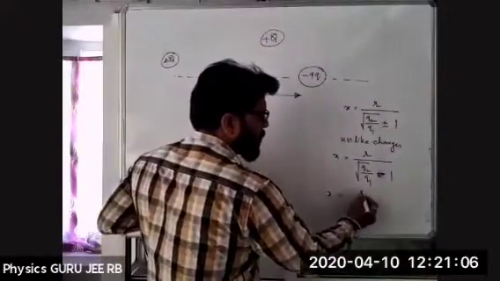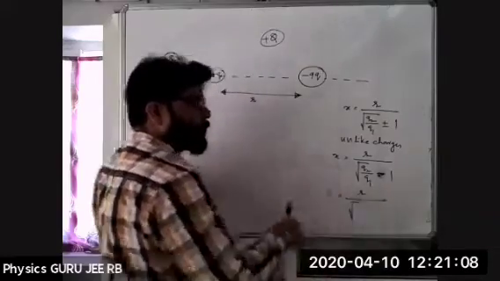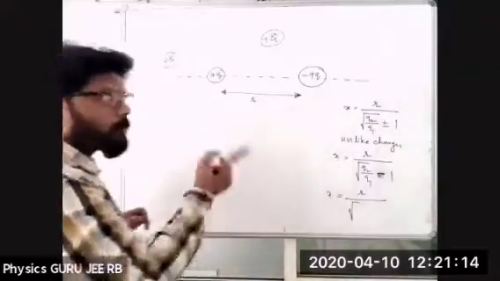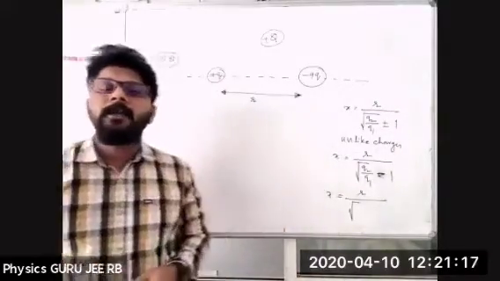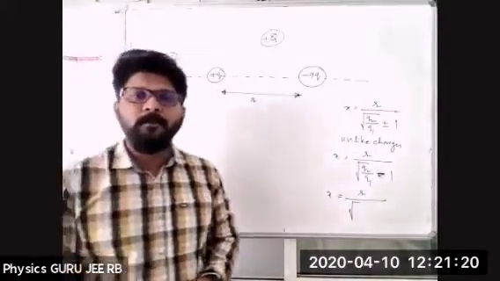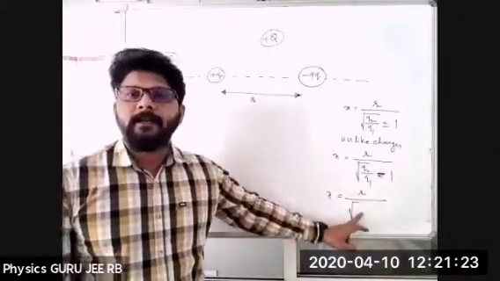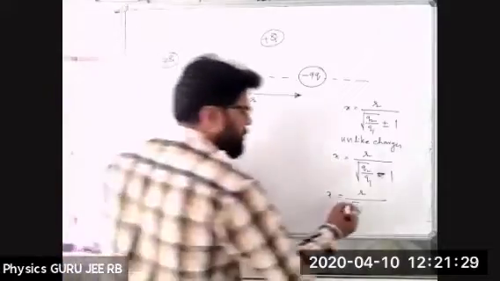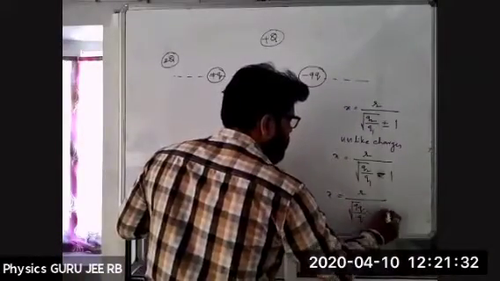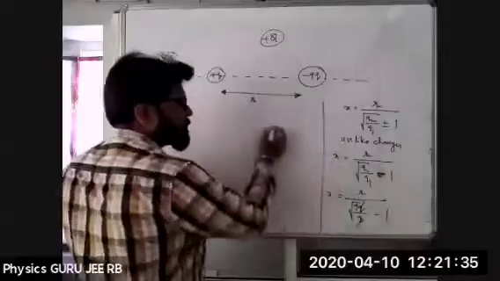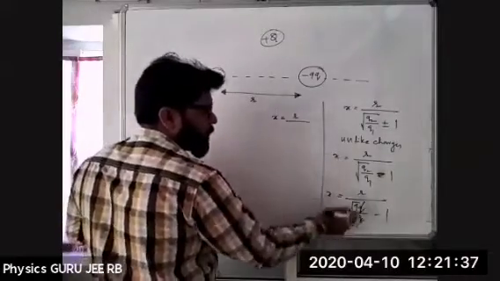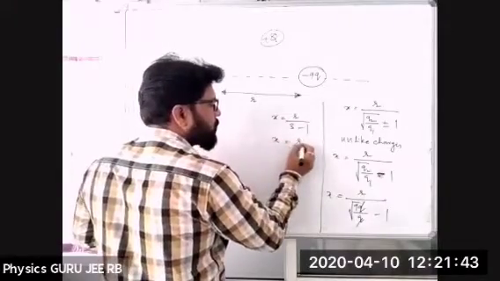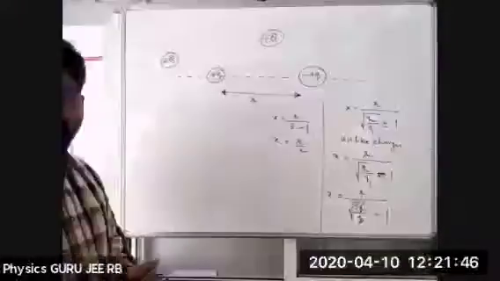x is equal to r divided by under root of q2 by q1. For q2, I already told you what we should take: q or 9q? 9q. Only the magnitude, not the negative sign. That is 9q divided by q, minus 1. These two will get cancelled. Now x is equal to r by root 9, which is 3, minus 1. x is equal to r by 2. That means we are getting an r by 2 distance here.